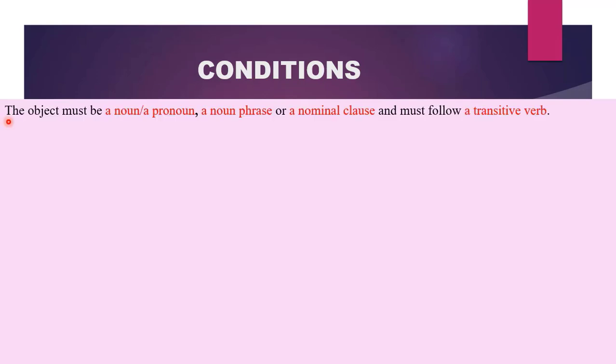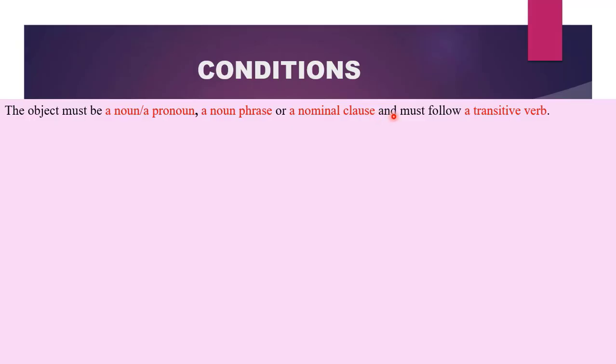Let us look at the conditions which we should take note of if we want to be able to identify objects in a sentence. The first condition is that the object must be a noun, a pronoun, a noun phrase, or a nominal clause. And it must follow a transitive verb.